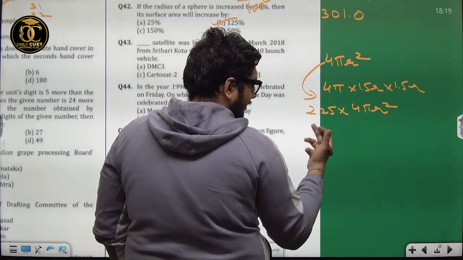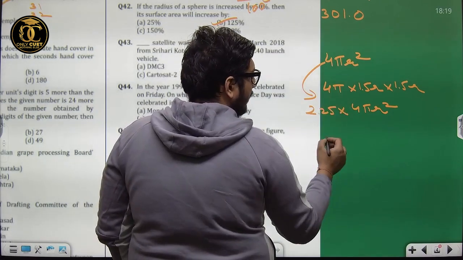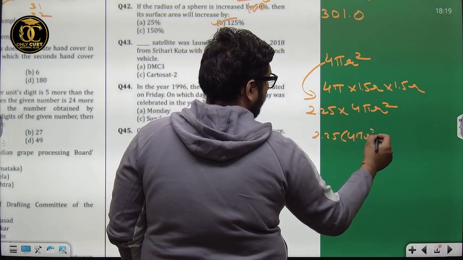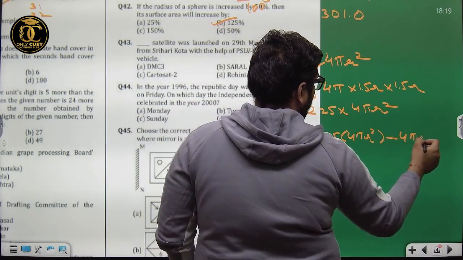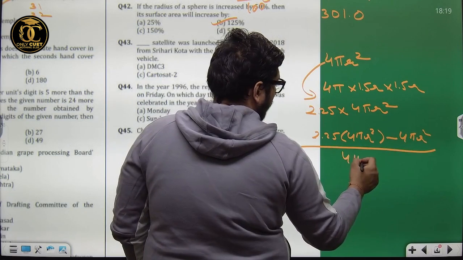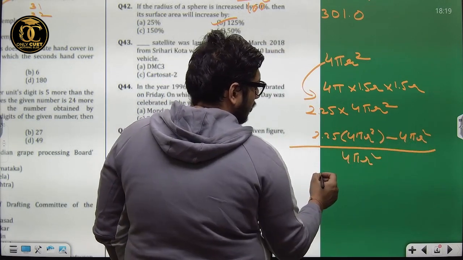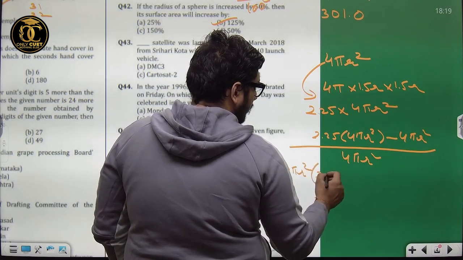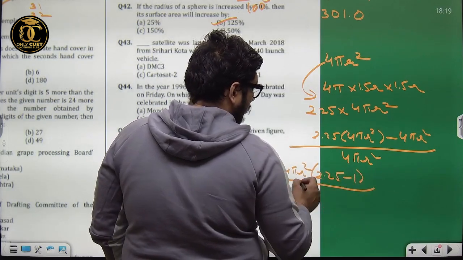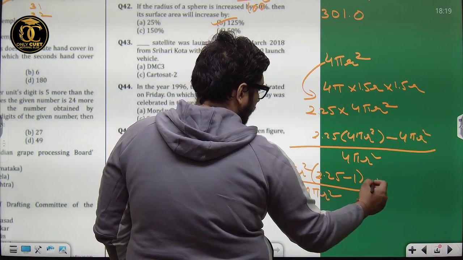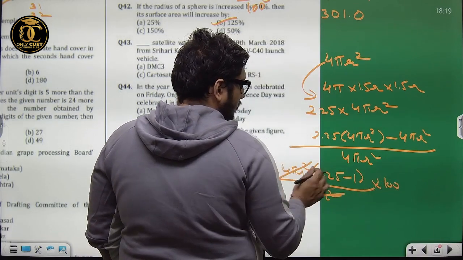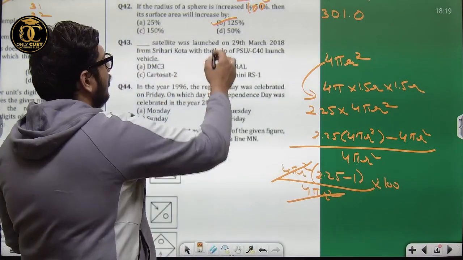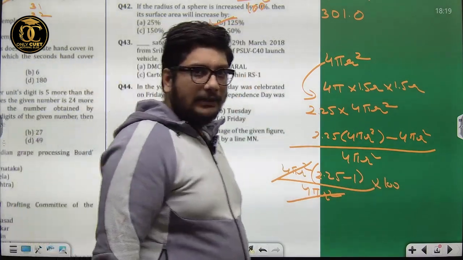If you are not able to understand, I'll do it. What is the difference of the area? This is 2.25 times 4 pi r square minus 4 pi r square. 4 pi r square common. So 4 pi r square bracket 2.25 minus 1. Cancelling this, 2.25 minus 1 is 1.25. 1.25 into 100 is 125. Option B. I hope I am clear now, guys.